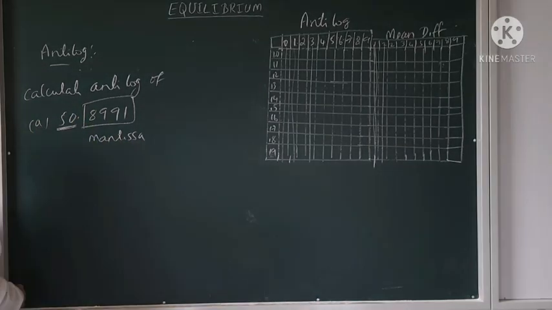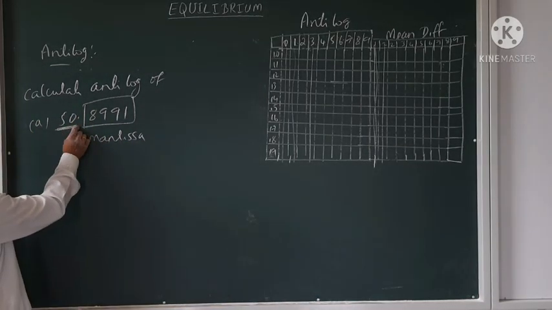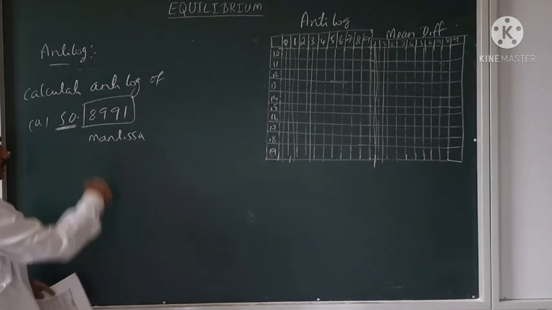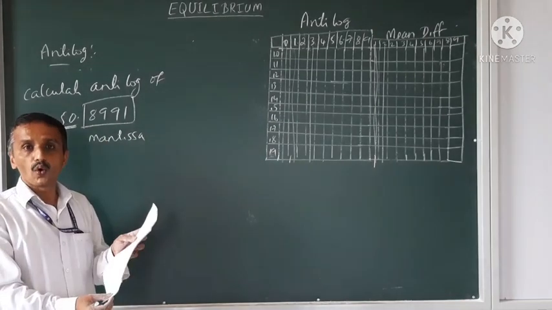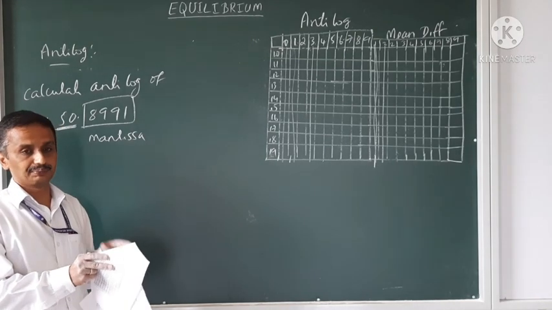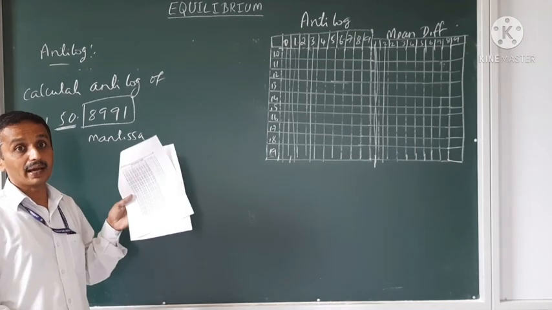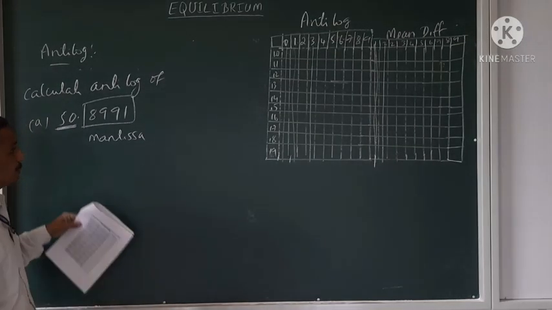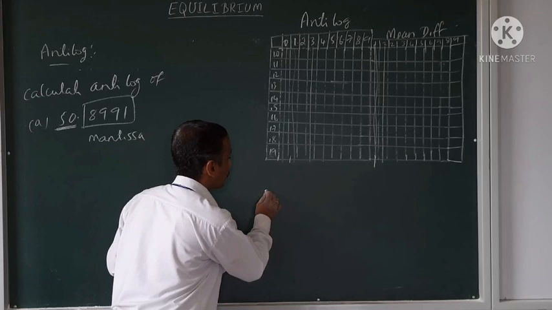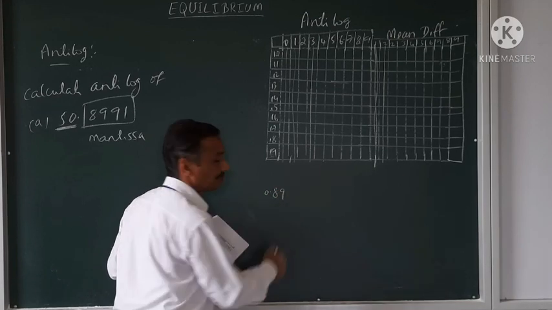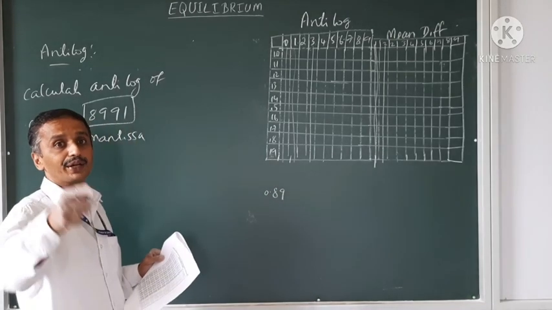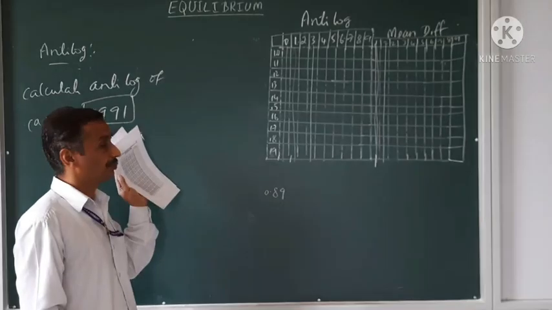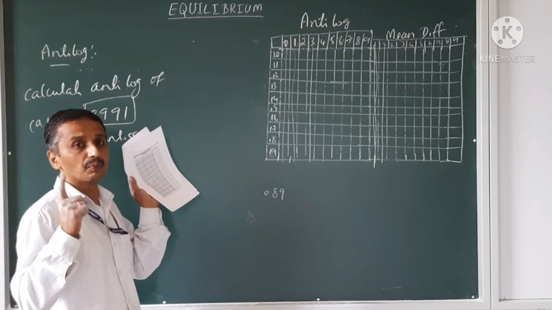So now your characteristic is 50, so left out. Now 6991. Open the anti-logarithm page. I repeat, the anti-logarithm page. Don't make mistakes. Go up to 0.89, not 0.08. Anti-logarithm starts from 0, not from 0.10.